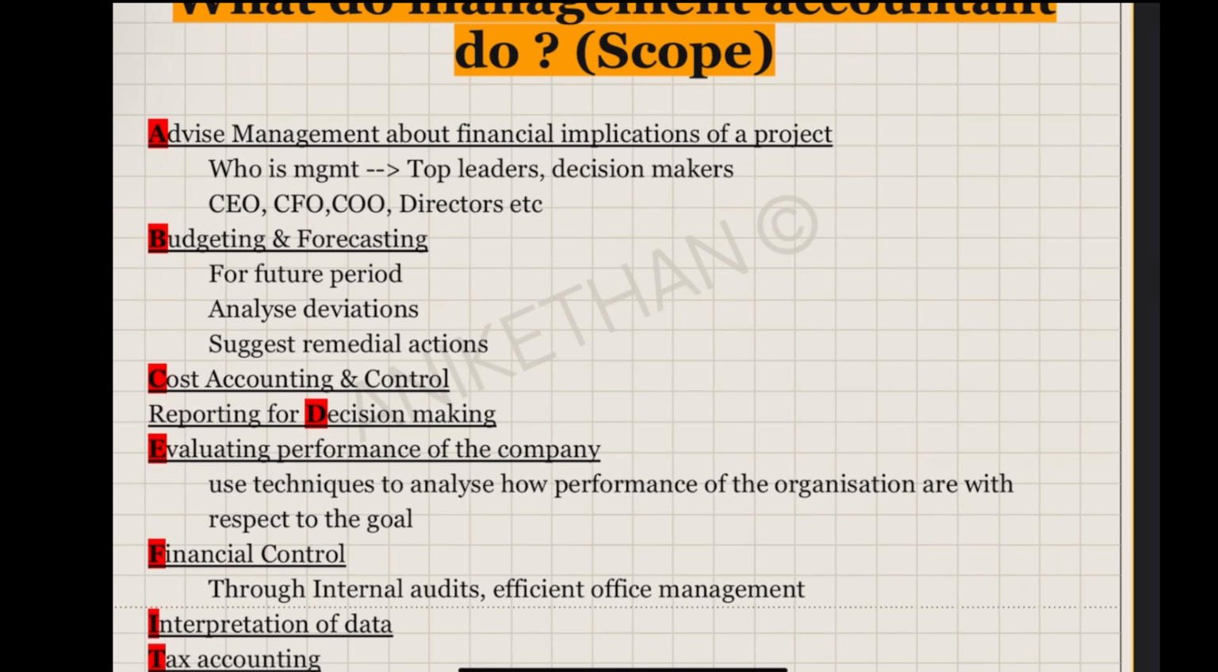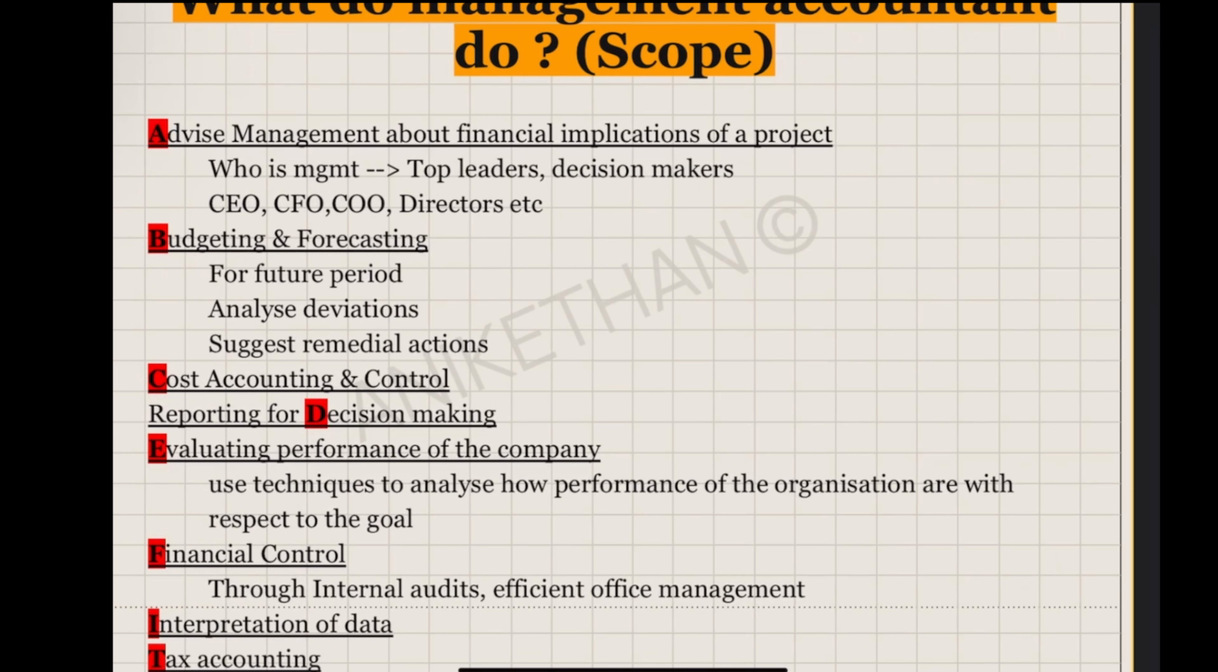So all this advice comes from them for budget correction. C is cost accounting and control. Cost accounting, usually cost accountants will do. But as a management accountant, he is well versed to read the cost account. He can read a cost sheet and quickly understand what it is, what the profit is, and what the different ratios are.